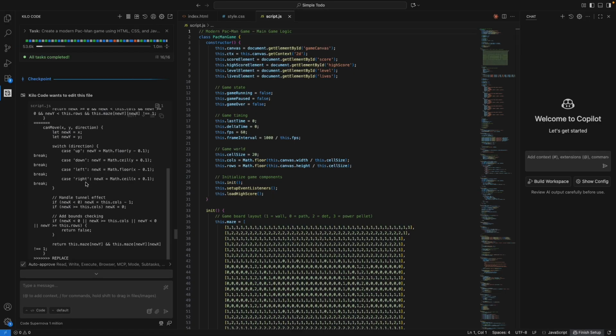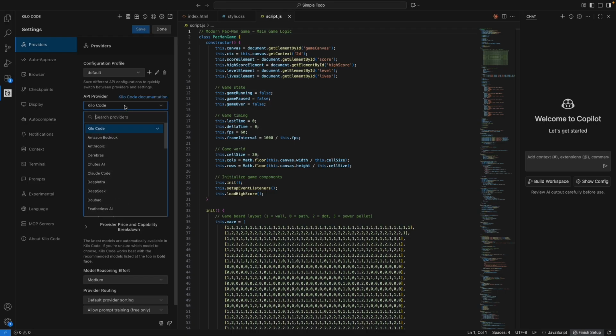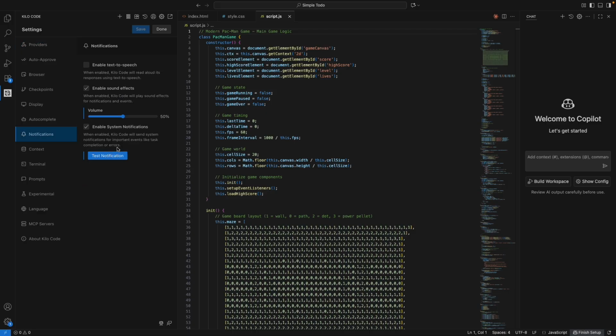So that's how you use Kilo Code and create your apps using vibe coding. In Kilo Code you can choose the models that you want. You have Anthropic and Claude Code, and pretty much all other popular models are right here, and all you have to do is use your API keys right here.